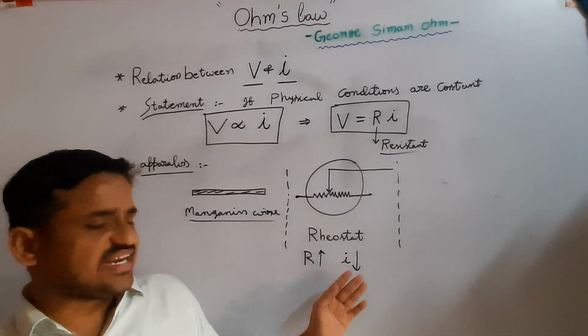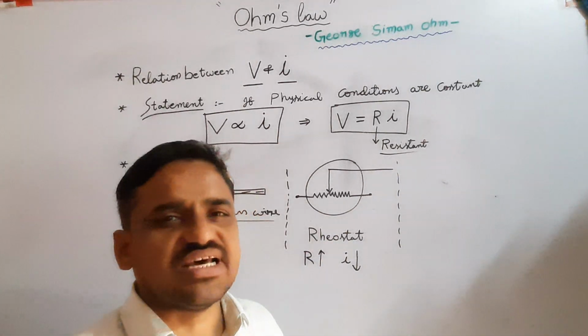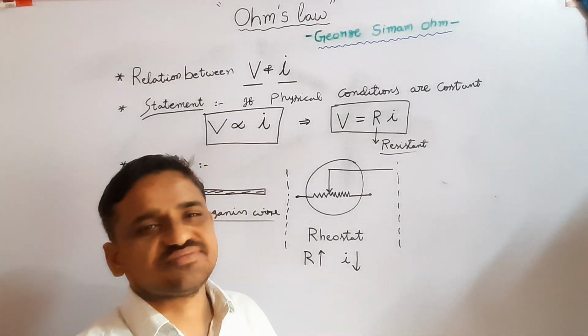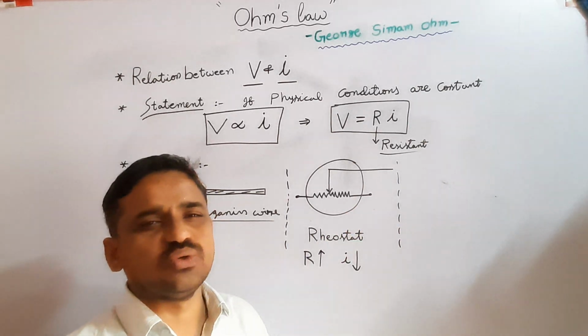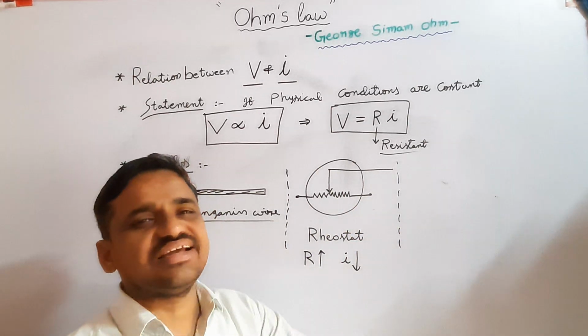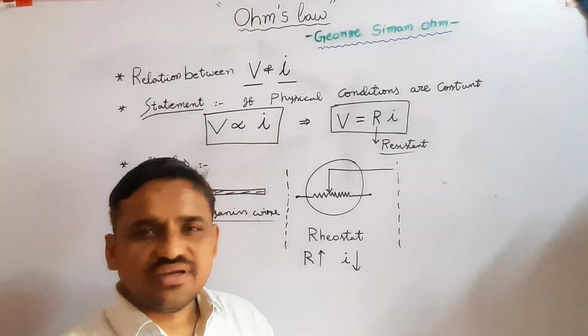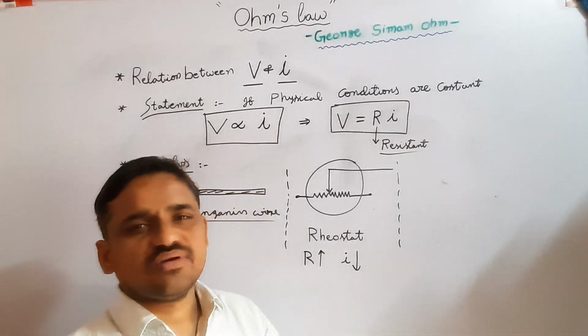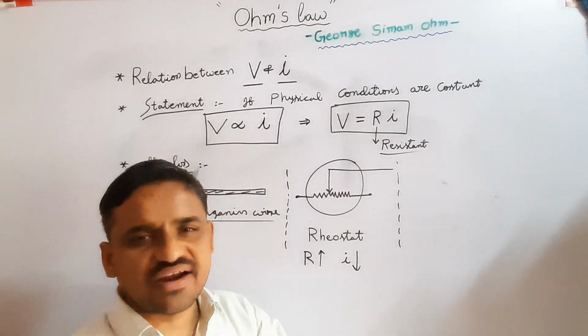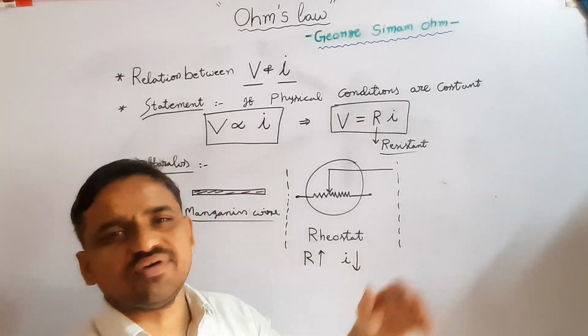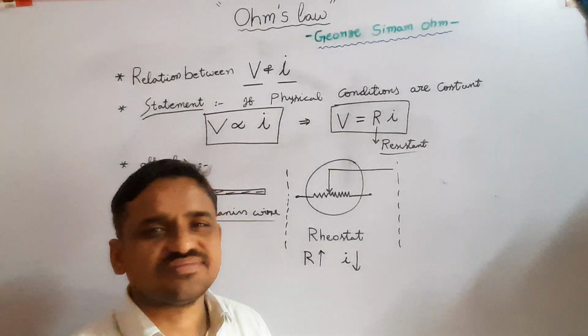If resistance decreases, current flowing through the circuit increases. So the rheostat is used to adjust the amount of current flowing through the circuit.